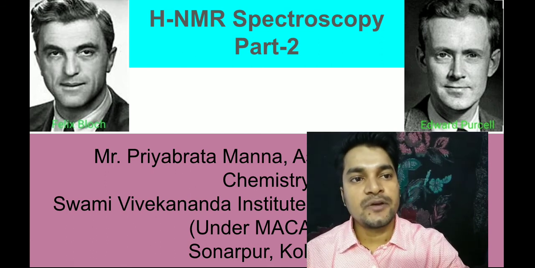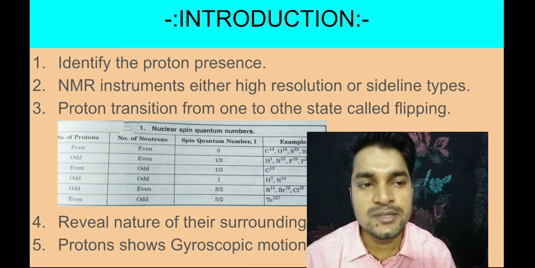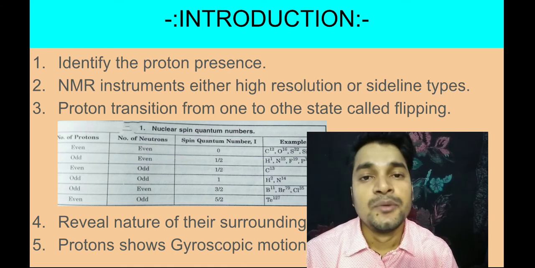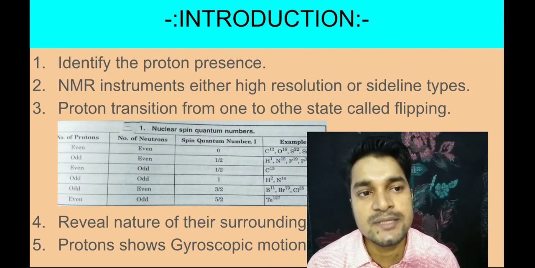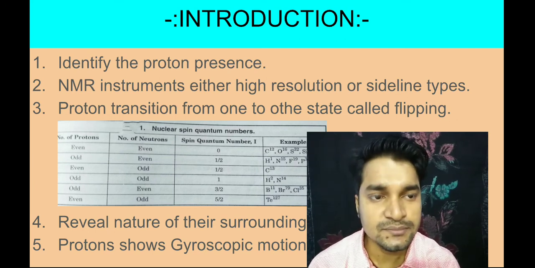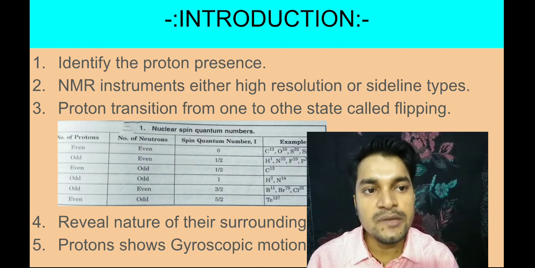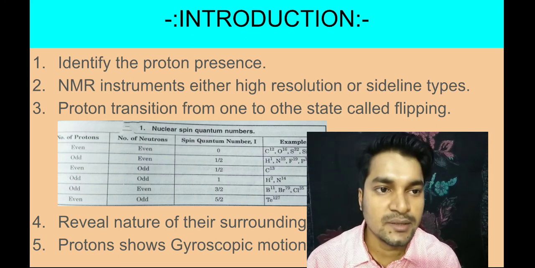And before the start of this topic, I want to go through a brief introduction. As you all know, proton NMR spectroscopy or PMR or HNMR, whatever it is, deals with the atom nucleus with the radio frequency, right?